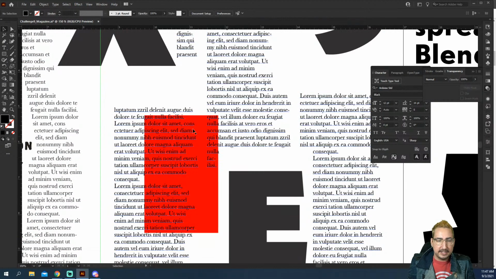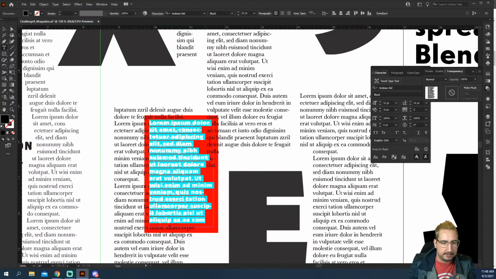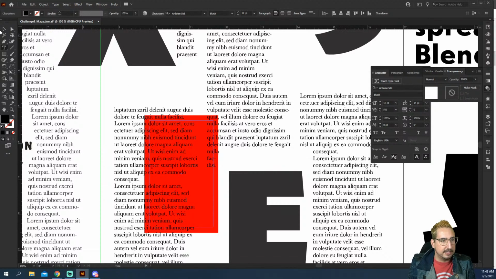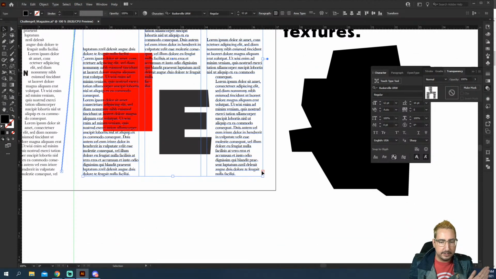Then to get really crazy, we are going to grab the type tool and we are going to make a type area right on this red box. So you can see we have this type area on the red box. We can just delete that type because we don't want it. And what we can do is click here and you can see that we have our little red button right here. And it changes to that little arrow, right?